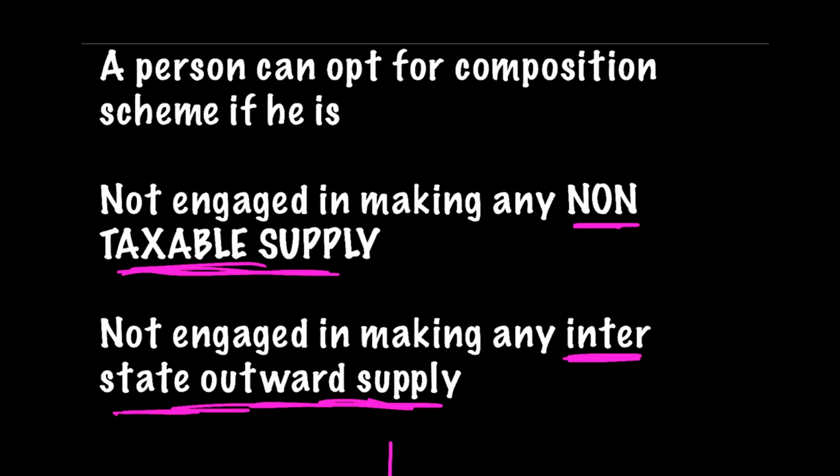So, on one hand, in the eligibility criteria, it says see aggregate turnover. Whereas on the other hand, it says composition dealer is not allowed to engage into interstate supplies and non-taxable supplies.